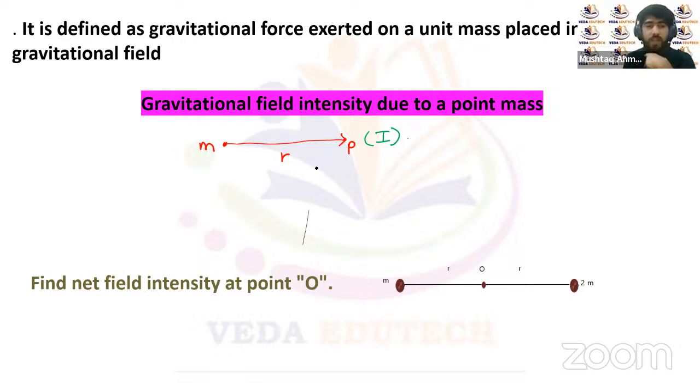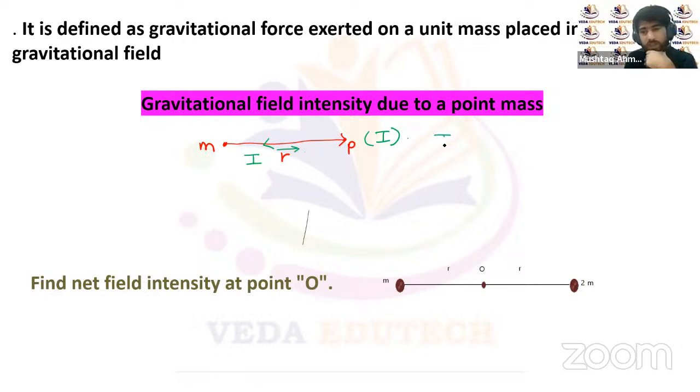Or we can say the gravitational field intensity will be attractive in nature here, so its direction will be towards the mass itself. So this is the gravitational field intensity I, because of this point mass m, and its direction will be towards the point mass. Now the position vector of this point P from m to P is denoted by r vector.